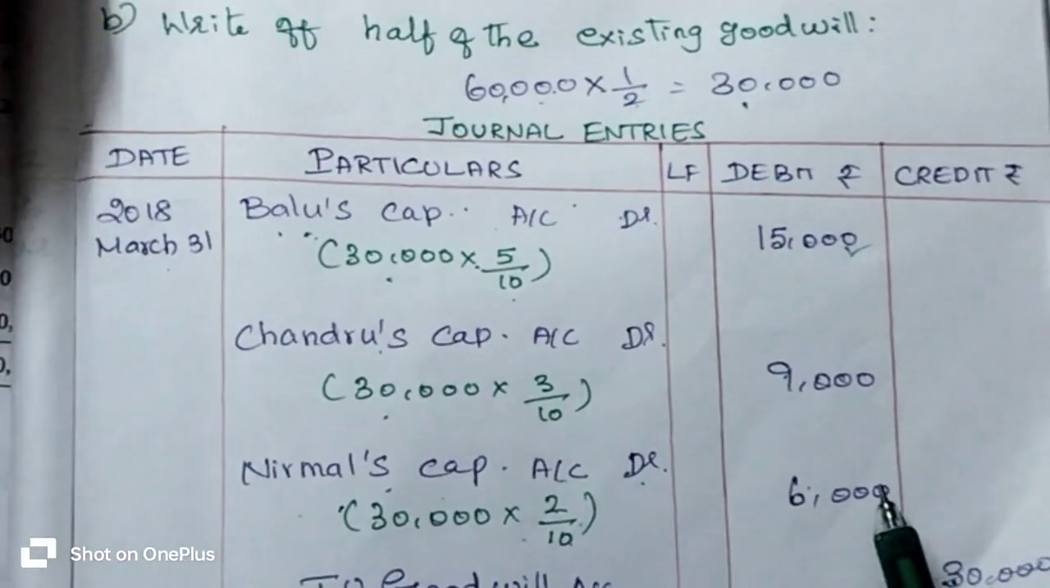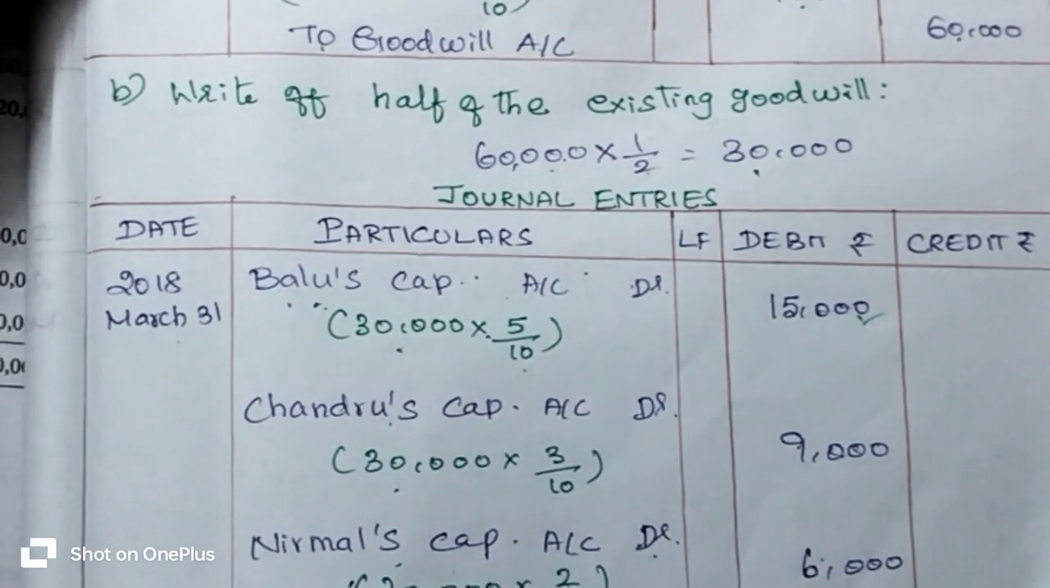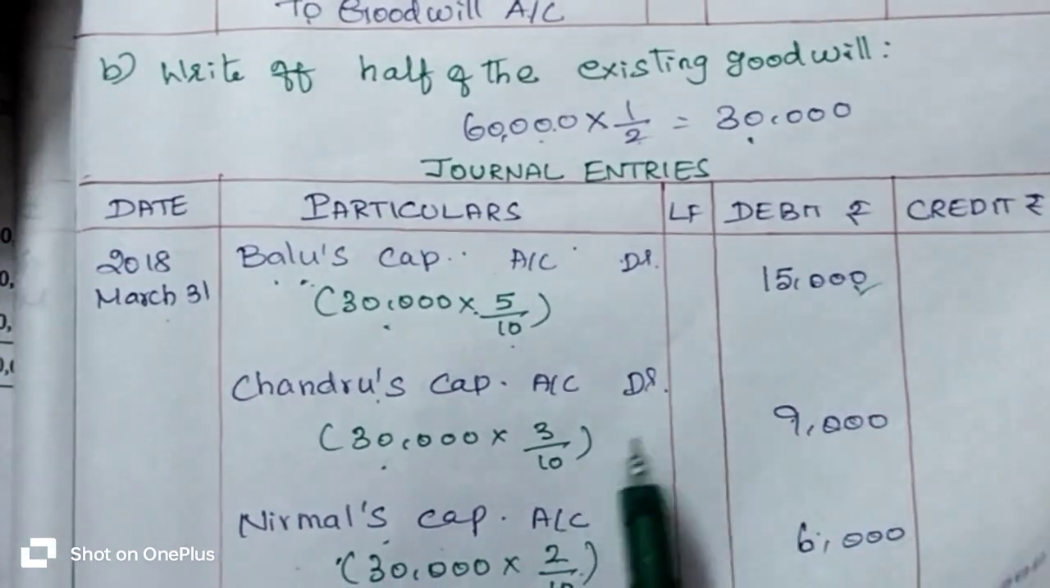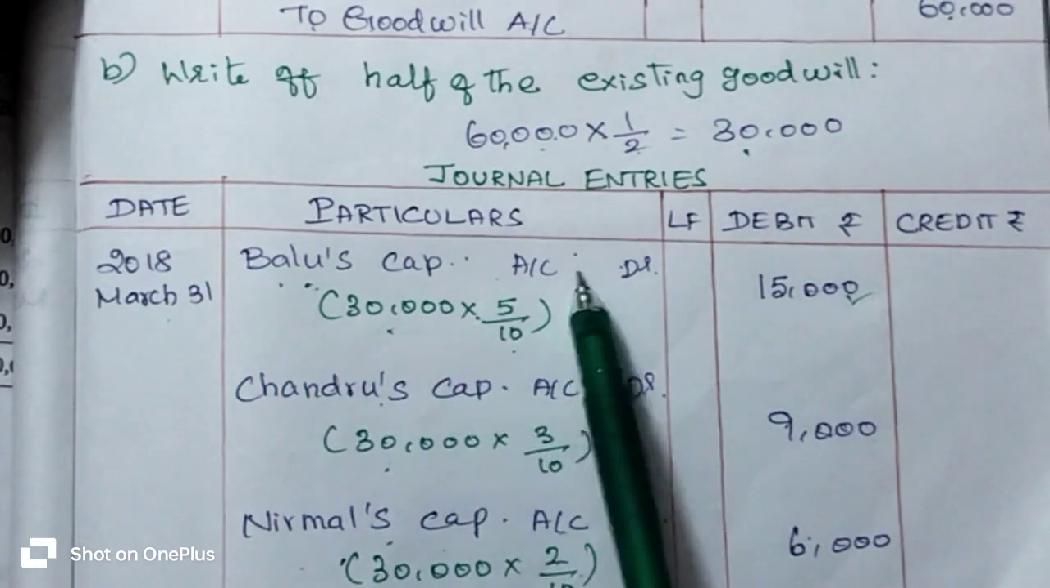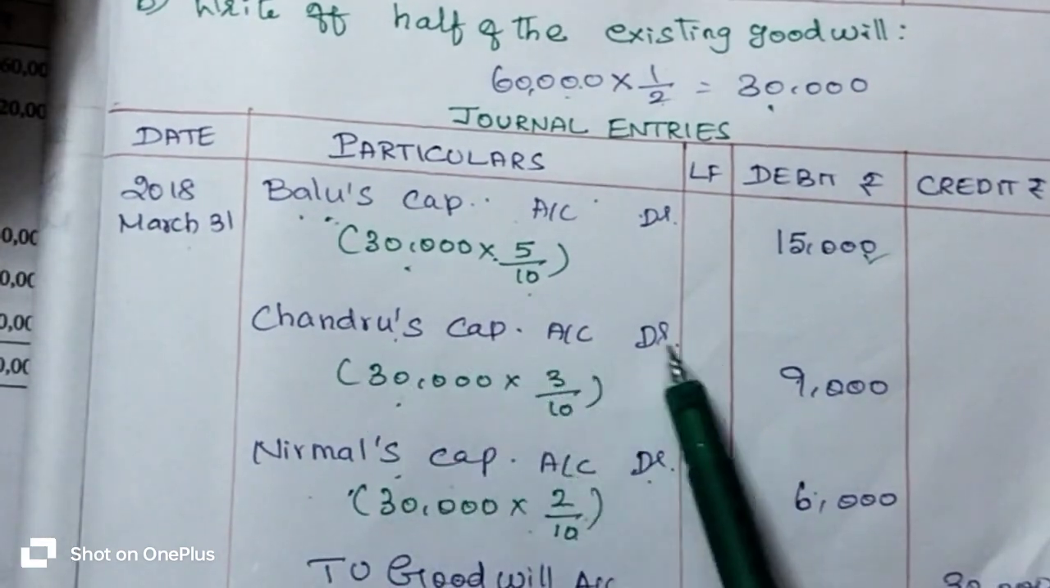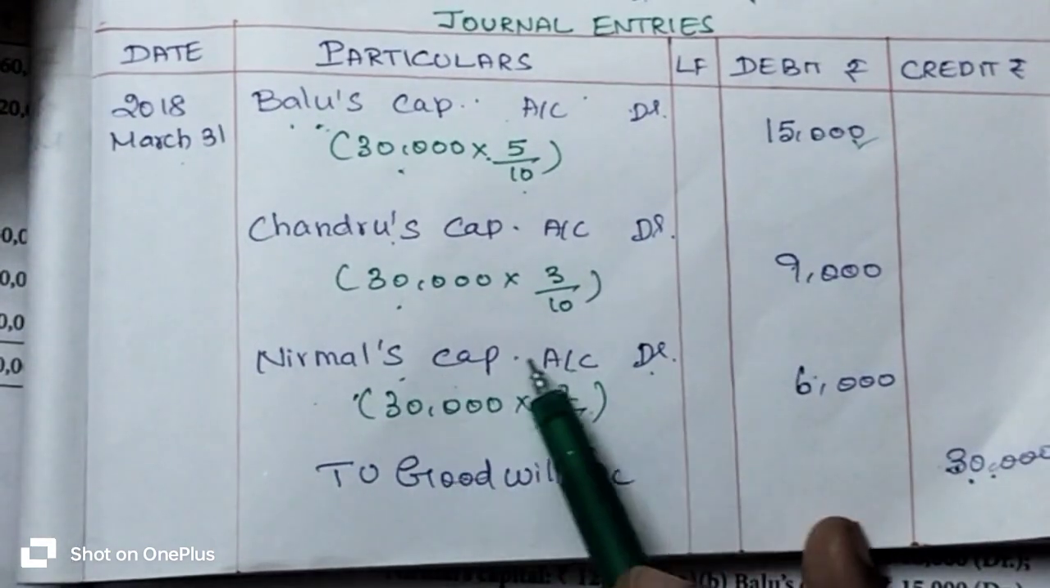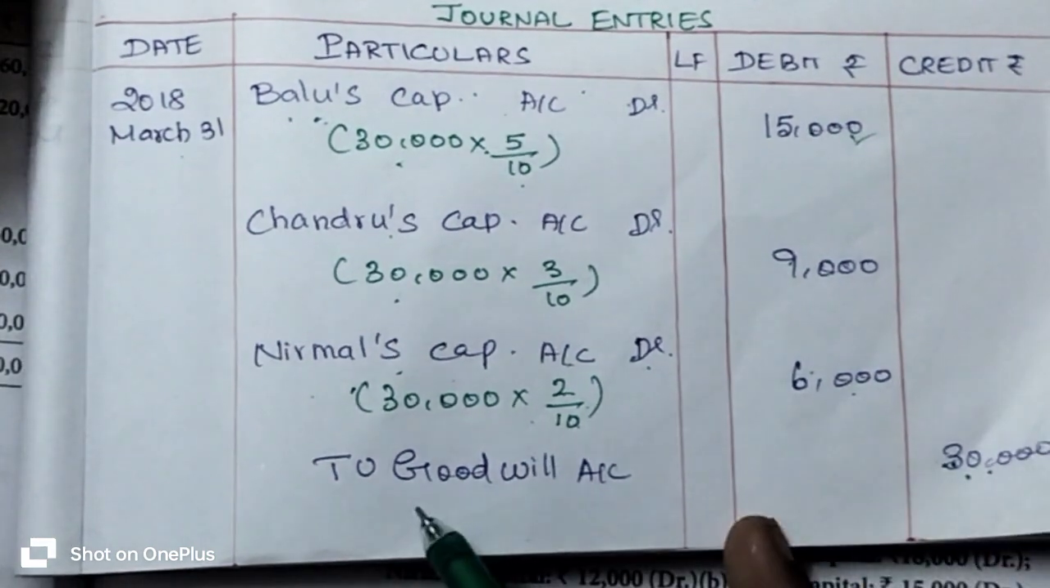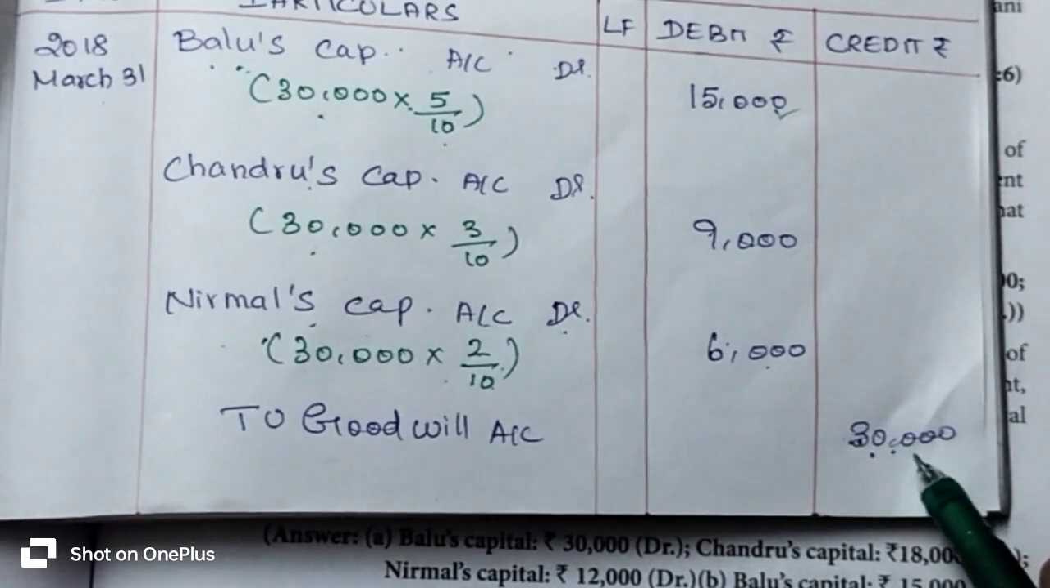So what is the journal entry? All partners' capital accounts debit to goodwill account. In this way, Balu's capital account debit 15,000 rupees, Chandru's capital account debit 9,000 rupees, Nirmal's capital account debit 6,000 rupees to goodwill account 30,000 rupees.